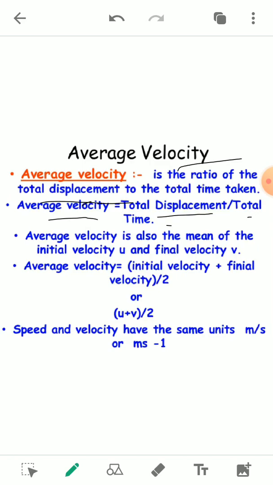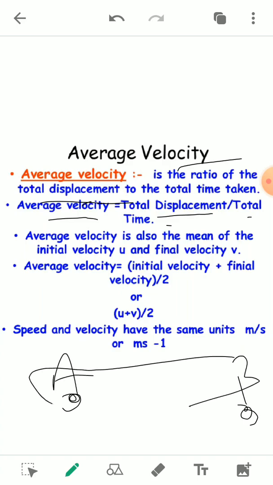Now this average velocity also means the mean of the initial velocity of the body and the final velocity. If the initial velocity is a and the final velocity is b, then the mean of a and b will be the average velocity of an object. So how can we find the mean?